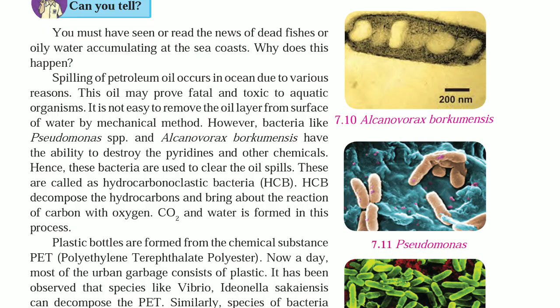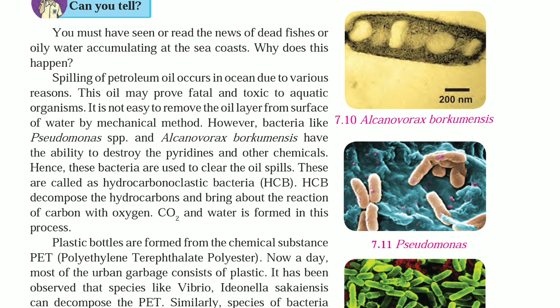However, bacteria like Pseudomonas sp. and Alcanivorax borkumensis have the ability to destroy the pyridines and other chemicals. Hence, these bacteria are used to clear the oil spills.